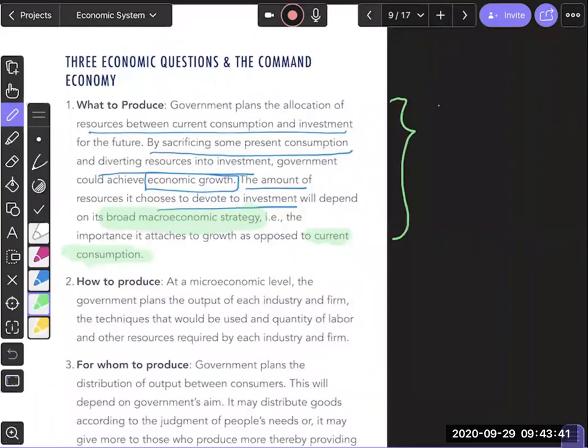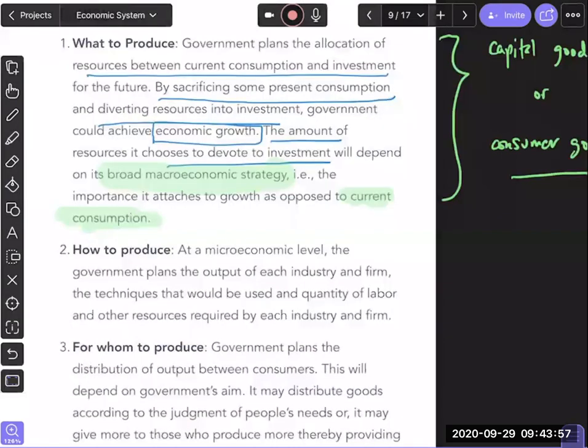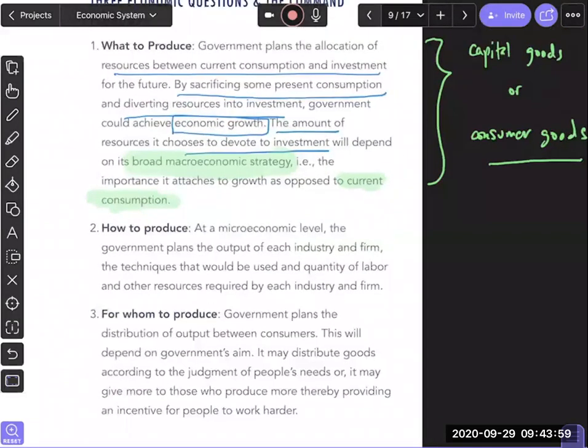So it could be more capital goods or more consumer goods. Okay, but there is an opportunity cost, as we can say. Right? Is there any question before we move on? Are we good to move on?